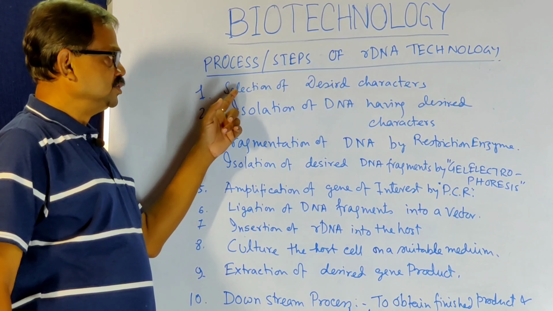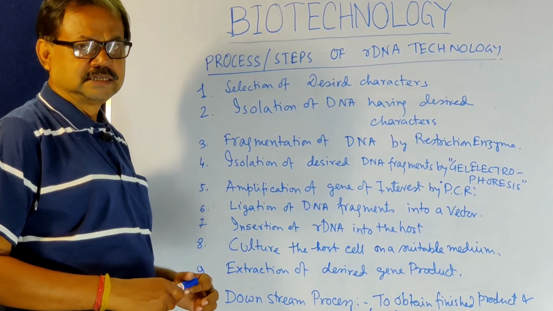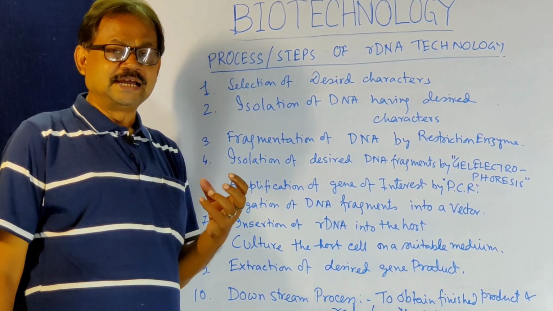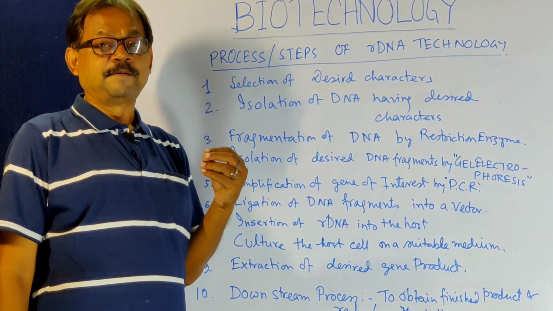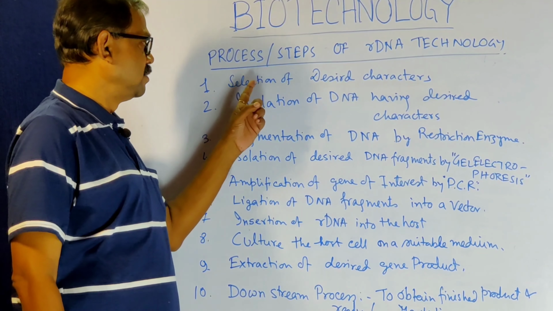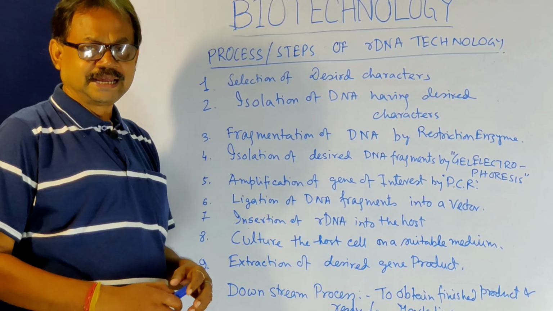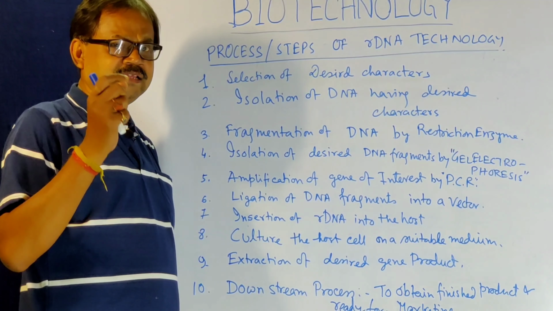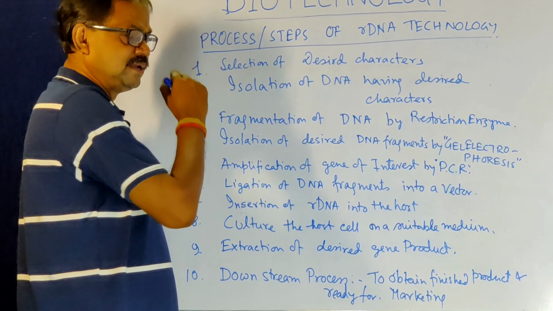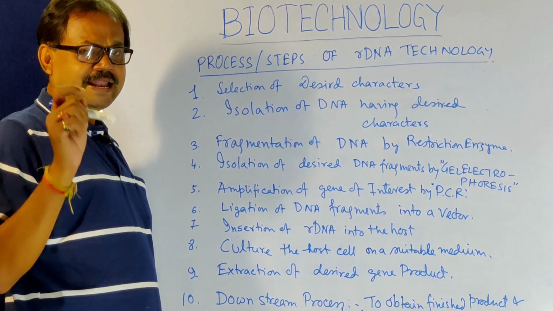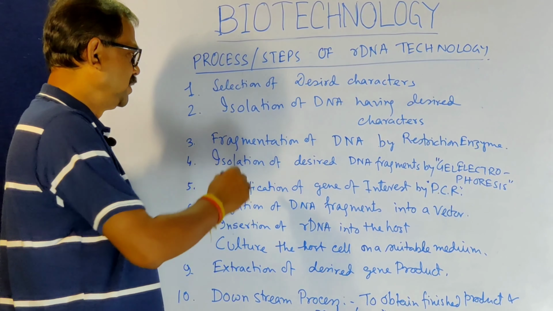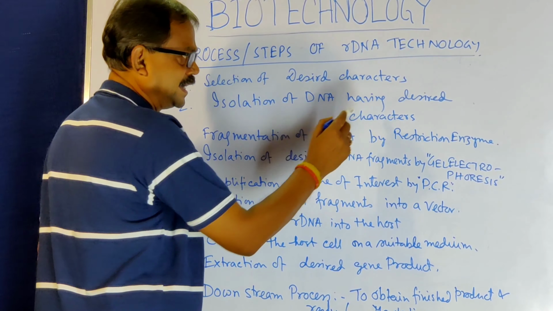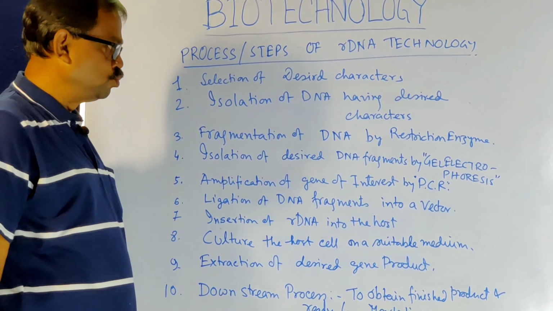First of all, the selection of the desired characters. Yes, the scientist has to find out which one is the desired one, on which character they have to work. That is number one, selection of the desired characters. Next, the DNA containing that character should be isolated. So, isolation of DNA having the desired characters. This is point number 2.